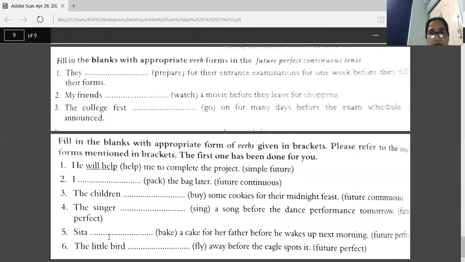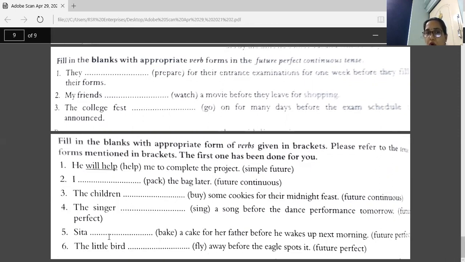Now next one. Fill in the blanks with appropriate form of verbs given in brackets. Please refer to the tense form mentioned in brackets. The first one has been done. Okay. In bracket, you have tenses given. So you have to write according to these tenses and verbs given there in bracket just after the blank.